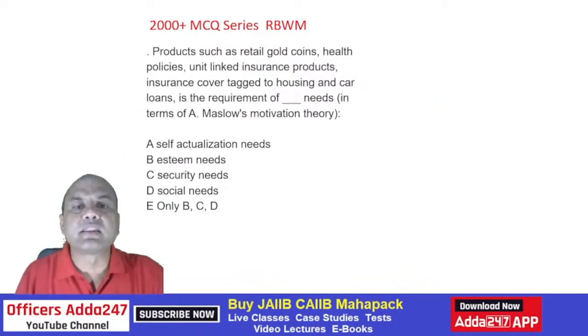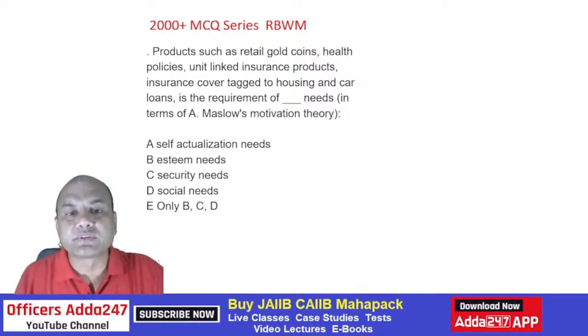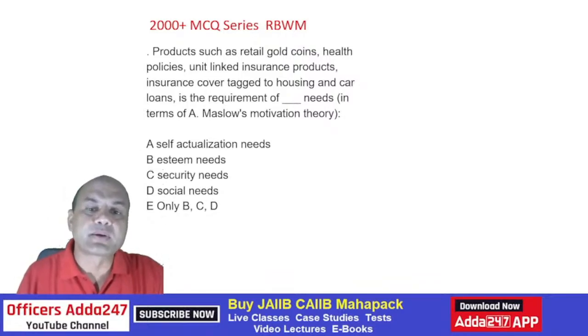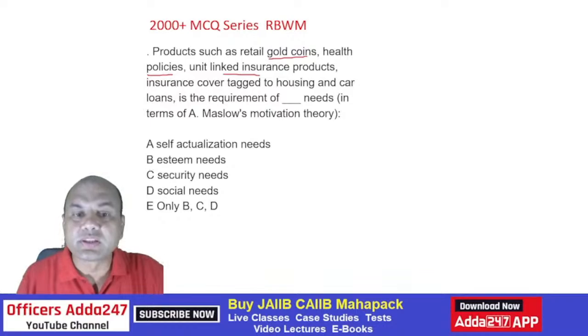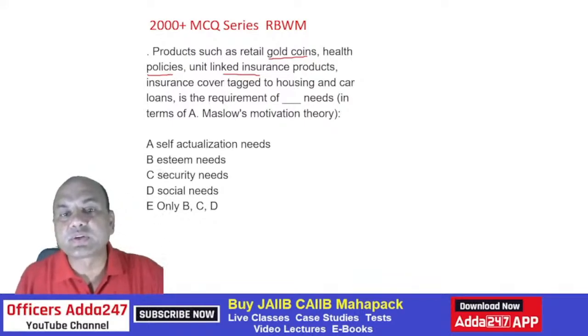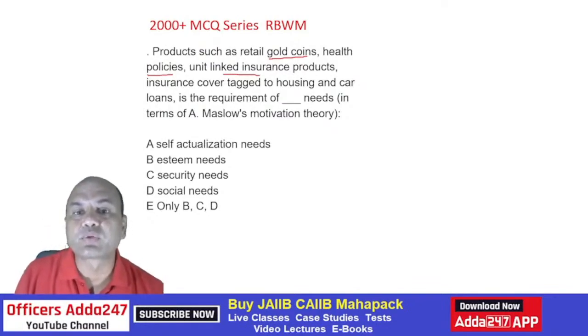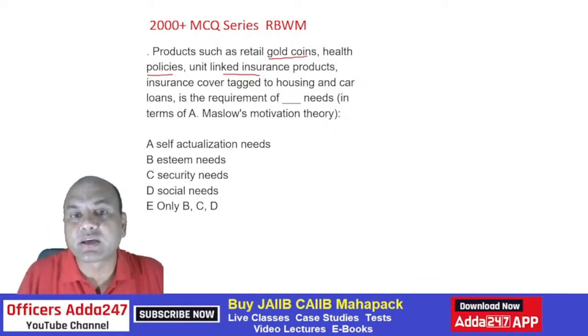Products such as retail gold chain and gold coins, health policies, unit-linked insurance products, insurance cover tagged to the housing and car loans, is the requirement of dash needs as per Maslow's theory. See this: retail gold coins, health policies, ULIP. These are required where? Self-actualization, esteem, security, social needs. Only B, C, and D.